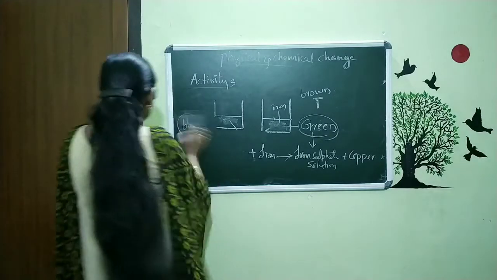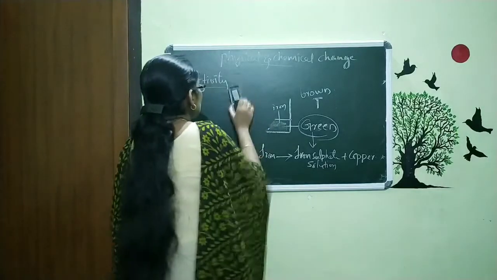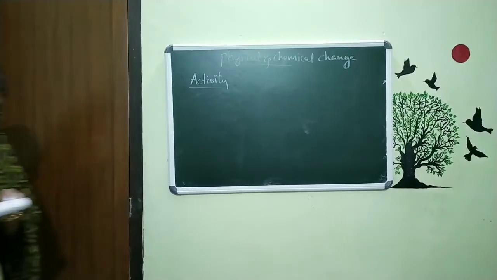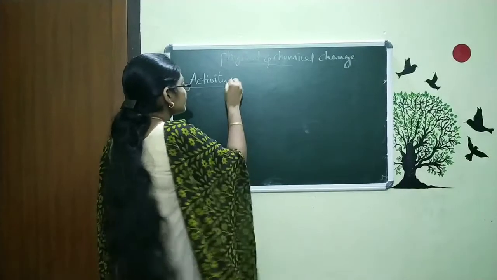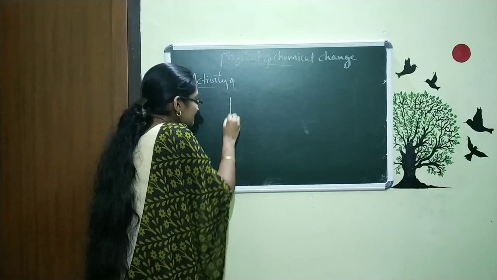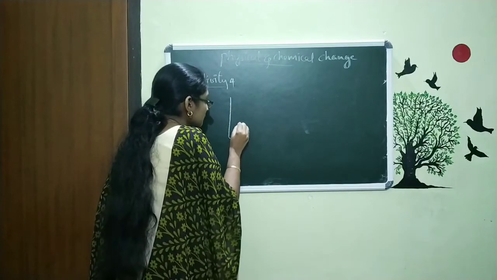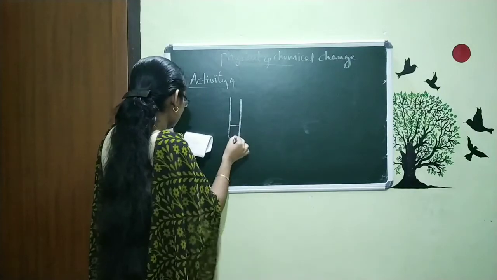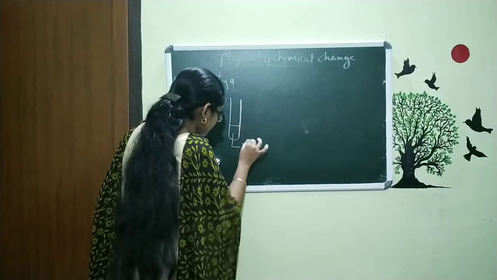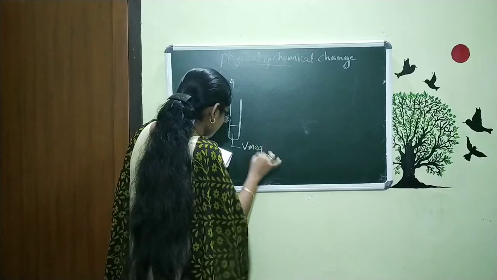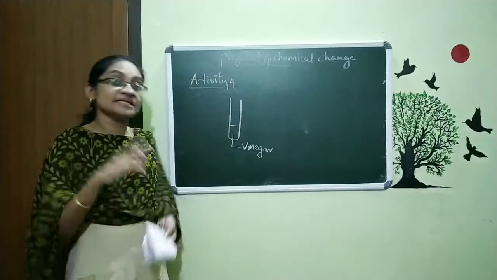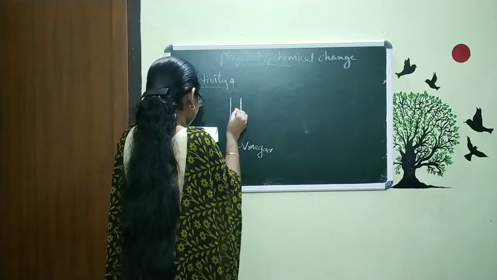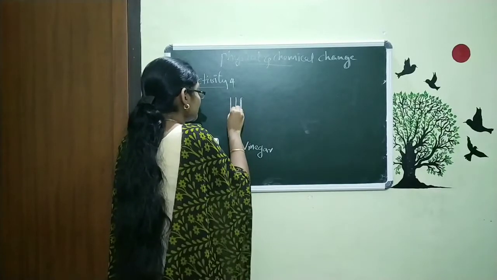Now we are going to discuss the next activity, that is activity number 4. This is also a very simple activity. We are just taking one test tube and taking some vinegar in this. Now I am going to add some baking soda to this.